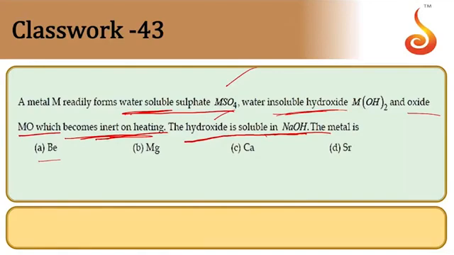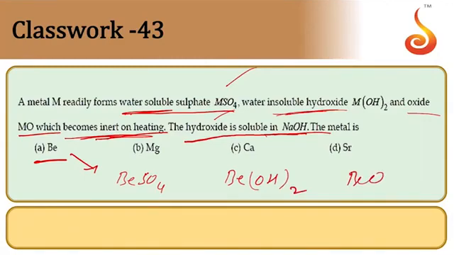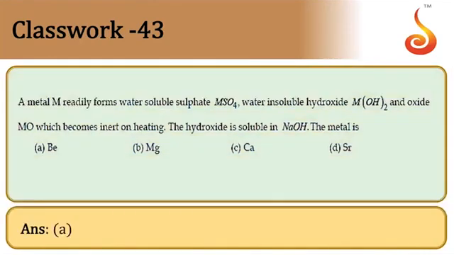Therefore, answer is option B. See once again, beryllium forms beryllium sulfate, which is a water soluble compound, but beryllium hydroxide is not soluble in water. Even beryllium oxide BeO becomes inert on heating, and is also soluble in NaOH because sodium berylate is formed. So option is A. Answer A.